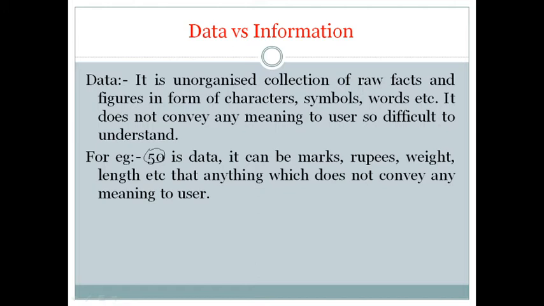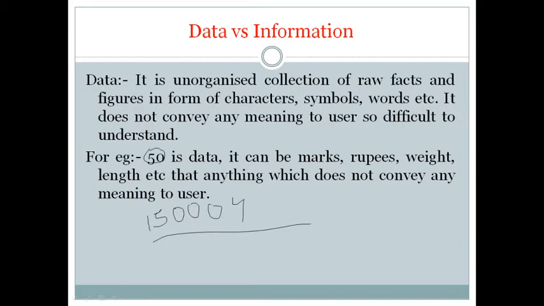Similarly, if I write any number like 150004, this is also a number but it does not convey any meaning, because it can be a pin code number, it can be rupees, it can be weight.